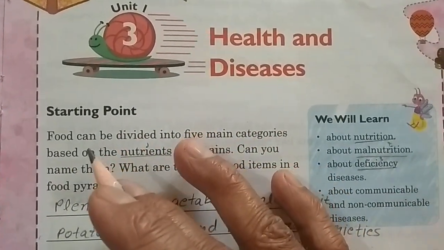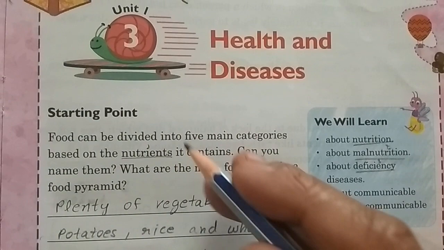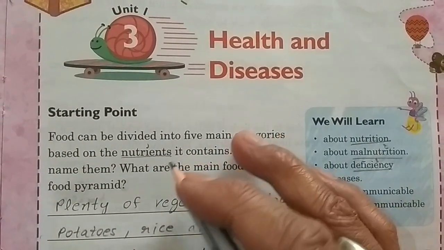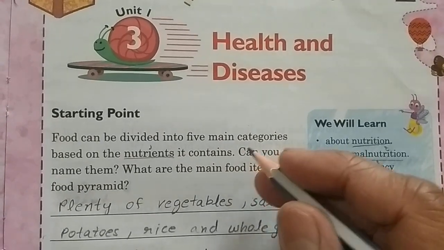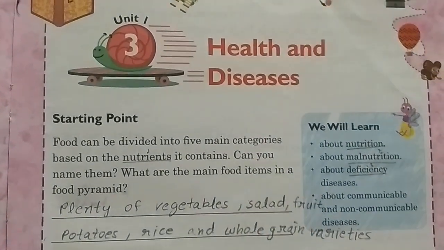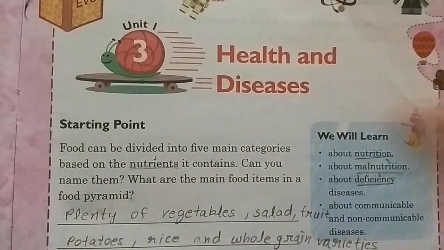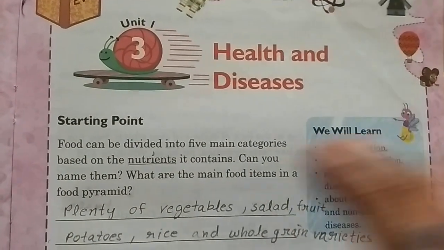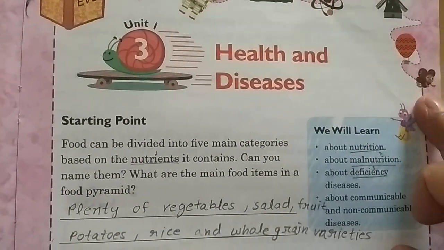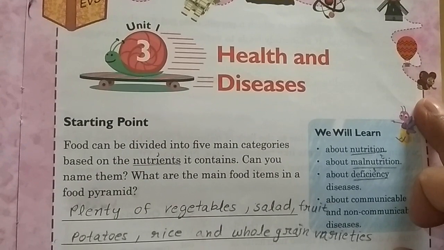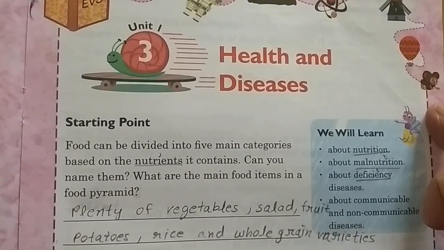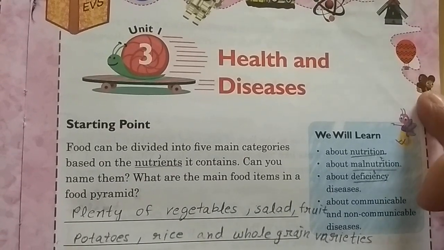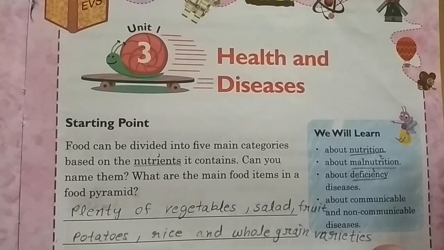Starting point. Food can be divided into 5 main categories based on the nutrients it contains. What are nutrients, student? Nutrients are essential compounds in food that are used by the body to function properly, provide energy and maintain health. Example: carbohydrate, fat, protein, vitamin and minerals.